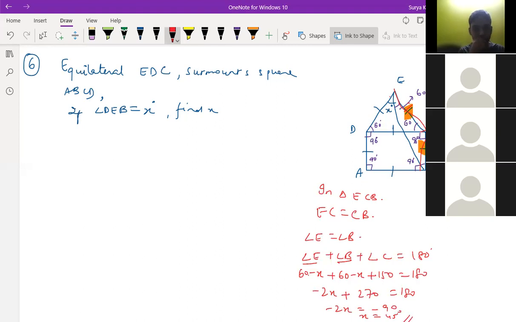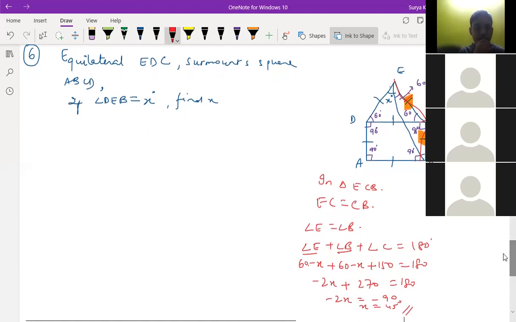So one question. Where did we get the other 60 minus x? We have let before only. See E, here we let 60. This whole angle is 60 only. The first part is x. The other part is what? 60 minus x only, right? Yes, sir. But here you have written 60 minus x plus 60 minus x. Because see, angle E is equal to angle B. This is like an isosceles triangle.